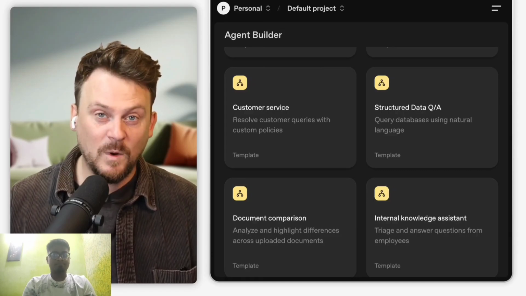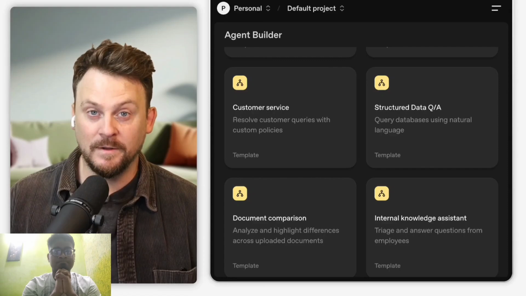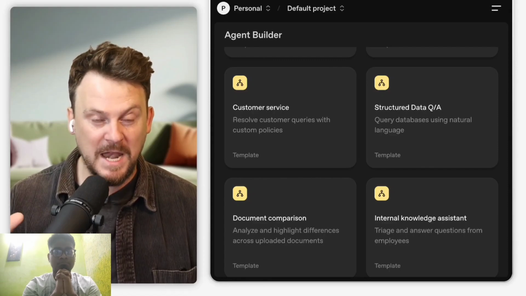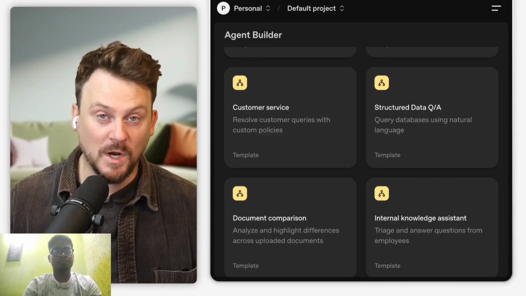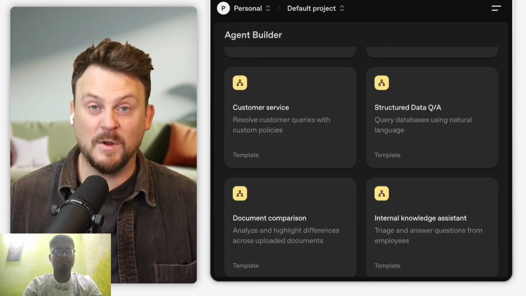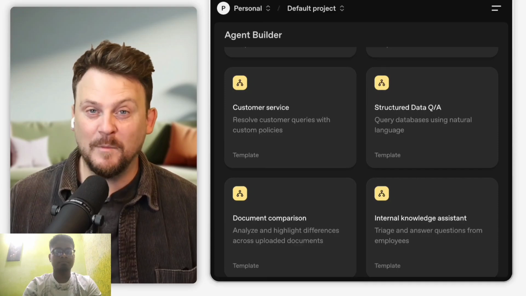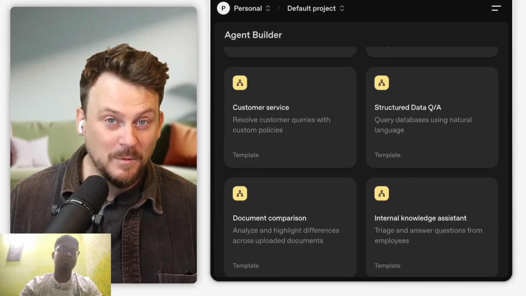Well, that is what we are going to attempt to create today together. I have not built an agent before using Agentkit, but we're going to check it out and we're going to try to do this. I'm going to be using the source. I'm going to be using all of the examples I created for that course. And we'll see what happens.